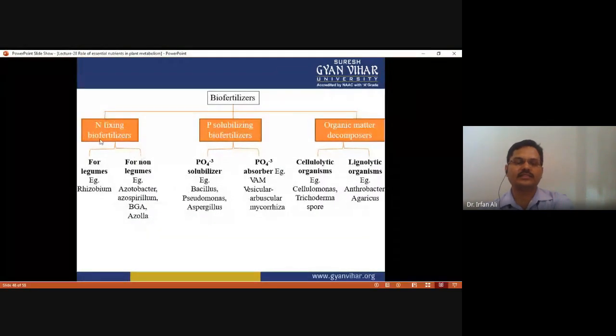This chart shows the classification of biofertilizer. Nitrogen fixing biofertilizers include Rhizobium for legumes, and Azotobacter, Azospirillum, blue-green algae and Azolla for non-leguminous plants. They can provide nitrogen for the plant.